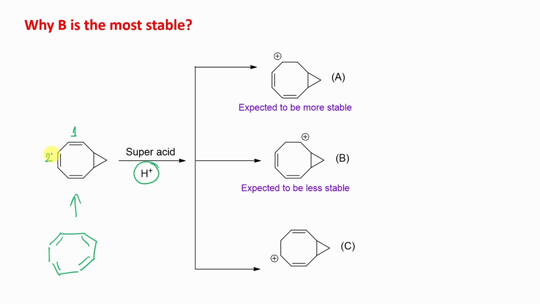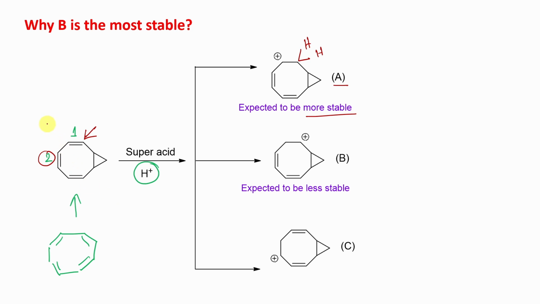If you protonate this pi bond, protonation will happen, but it will not result in significant stability. Why? These 2 double bonds become isolated. But if you protonate in double bond 1, it has some stability. Now you can expect, okay sir, this position, if I protonate, then you will get this one. By the way, there was 1 proton previously, so 2 protons. This is the cation. It is expected to be more stable. Why? Because it is allylic type, means in conjugation with these 2 bonds. So more stable, generally you expect.